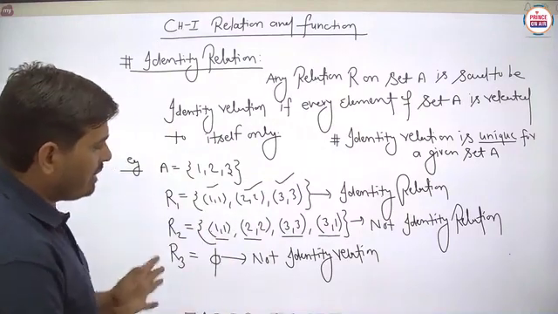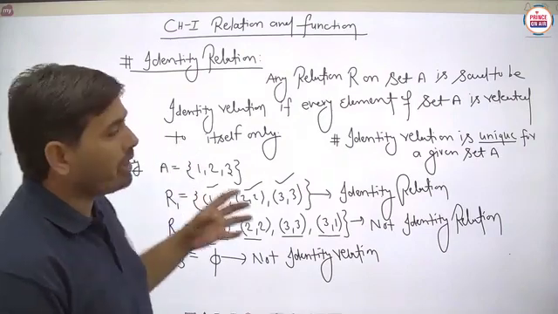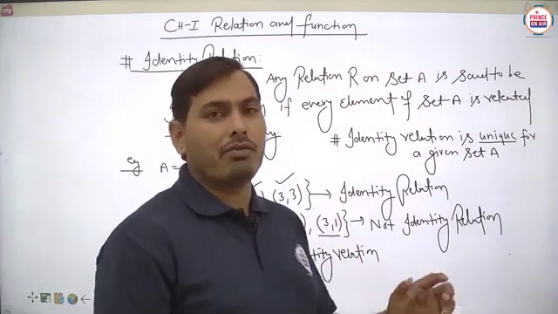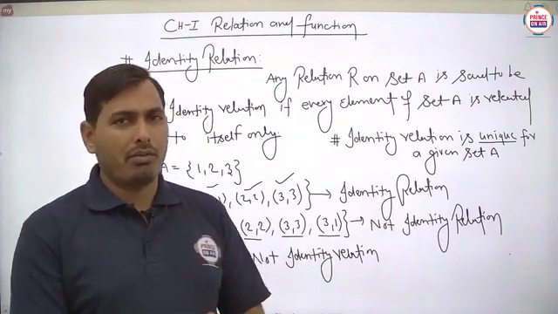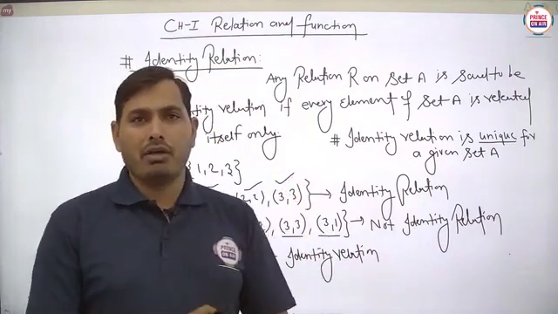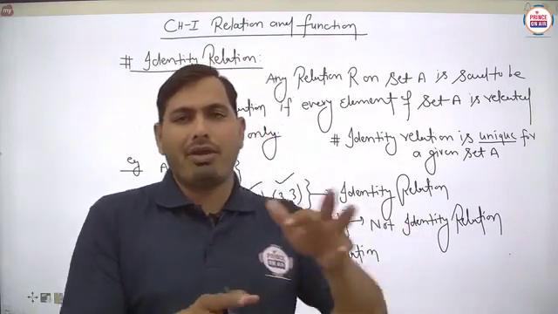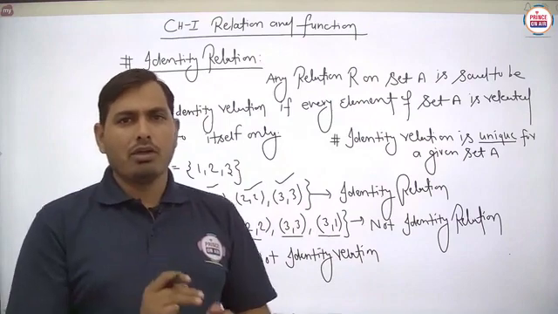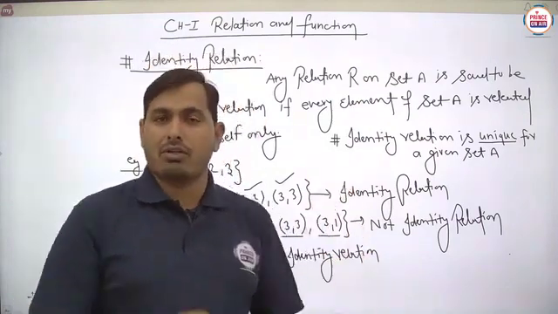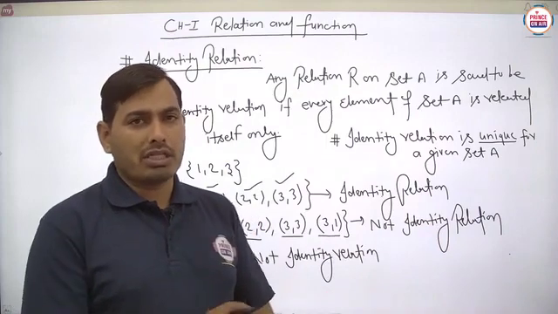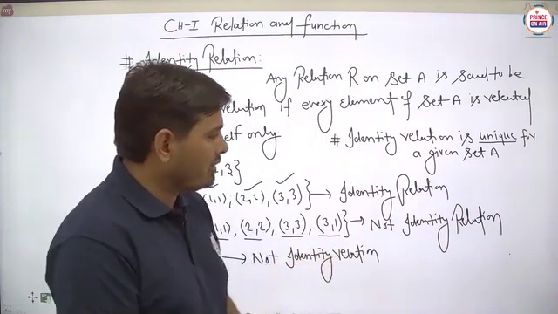So we can easily understand the definition here, and basically we have to relate this particular identity relation with the reflexive also, because there will sometimes be some confusion. Can any identity be reflexive or not, or can any reflexive be identity or not? So we have to see the definition of a basic reflexive relation also, and after that we have to distinguish between the identity relation and a reflexive relation.